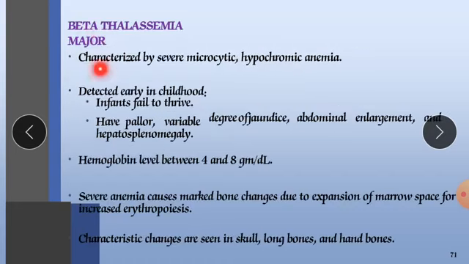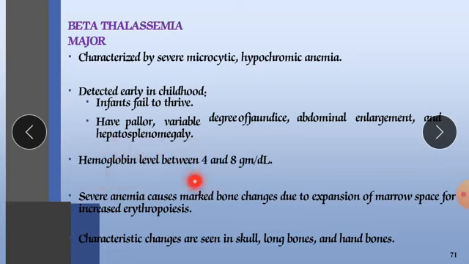Now beta thalassemia major is characterized by severe microcytic hypochromic anemia, detected early in childhood, with infants failing to thrive. They have pallor, meaning paler, whiter skin, a variable degree of jaundice, abnormal enlargement, and hepatosplenomegaly, meaning the liver and spleen sizes are increased.